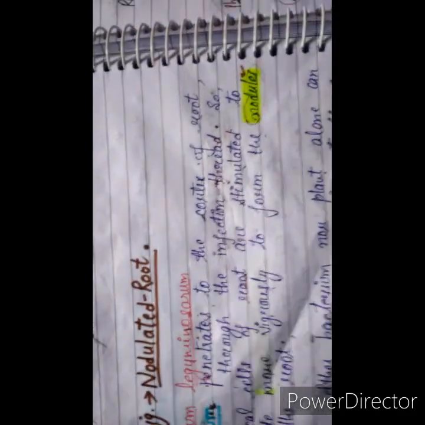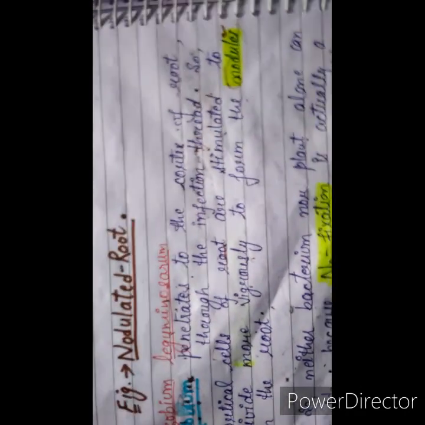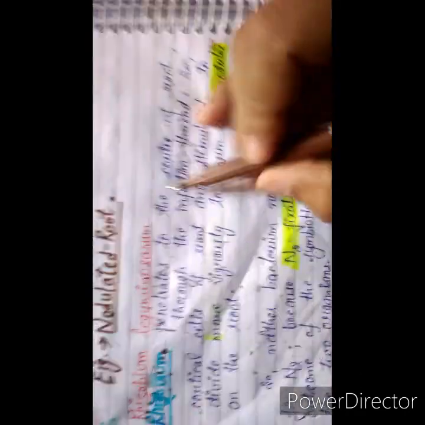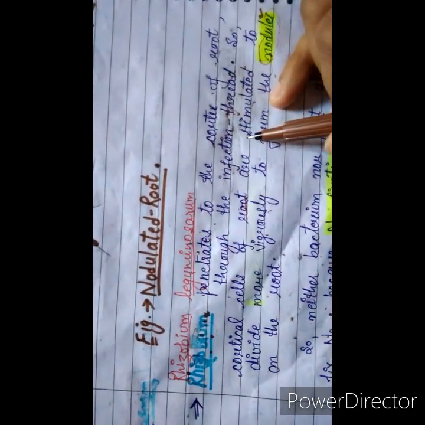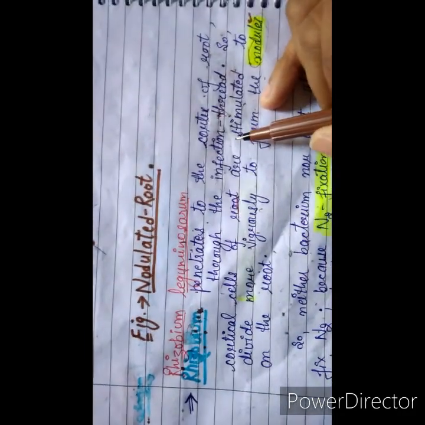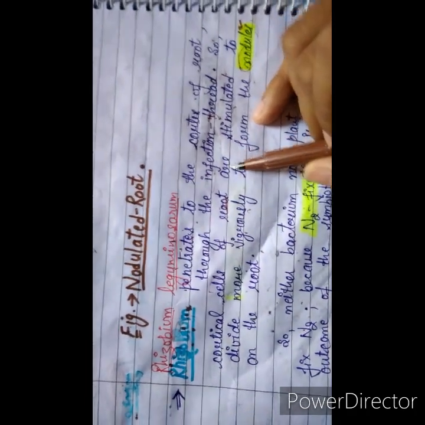Root hair is the structure which helps in the absorption and fixation of the root to the surface or substratum, and these root hairs also help in the entry of the Rhizobium bacterium up to the cortical cells.